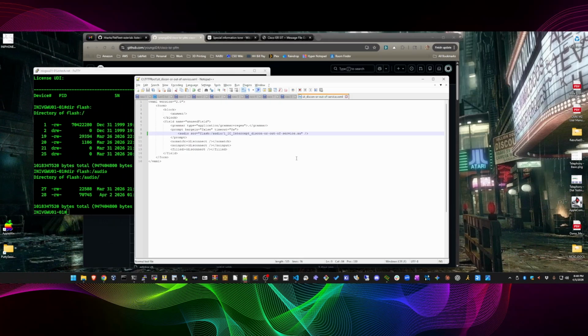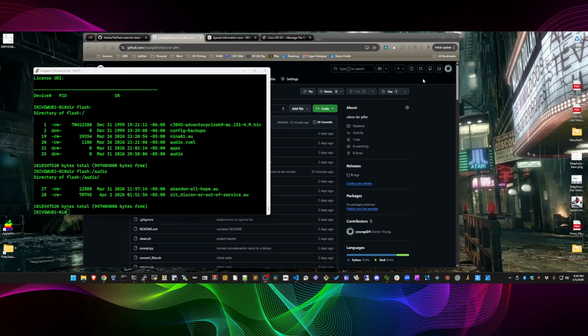Notepad. Here is a very simple voice XML that we can copy up to the router and put an application in. And all it does is plays that AU file off the flash, which in my case I have in the directory called audio. So two things, voice XML, AU file. Well, so the next part of this with the AU file, I did that and it sounds okay.